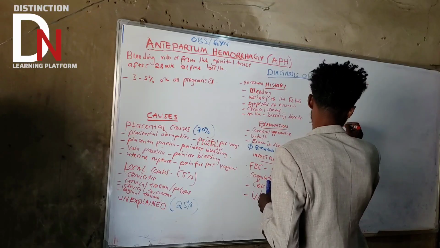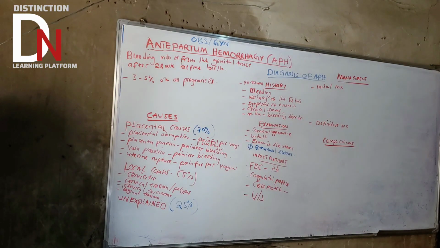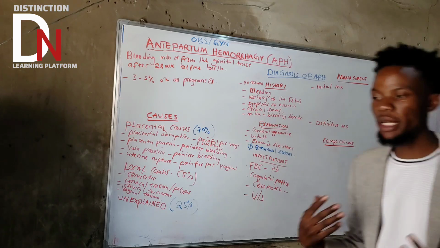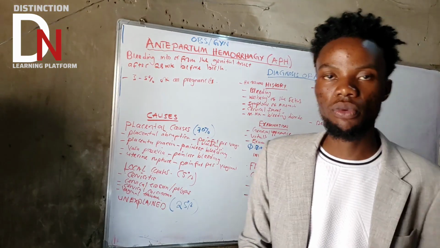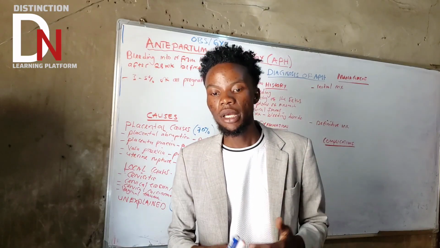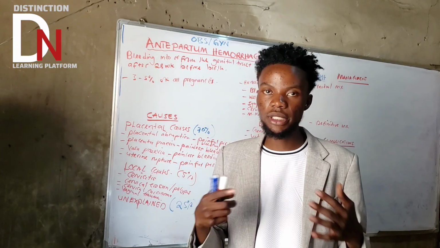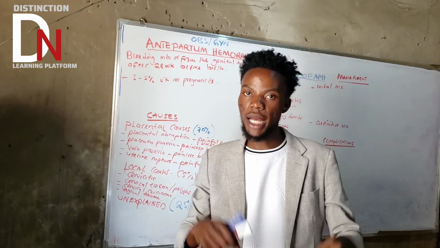Definitive management. Okay, two. What is the first one? Initial management. So what can you do if someone comes with APH? Remember that if someone comes with APH, we need to admit them. That's the first thing you need to do. Don't send them home, but make sure that you admit them.